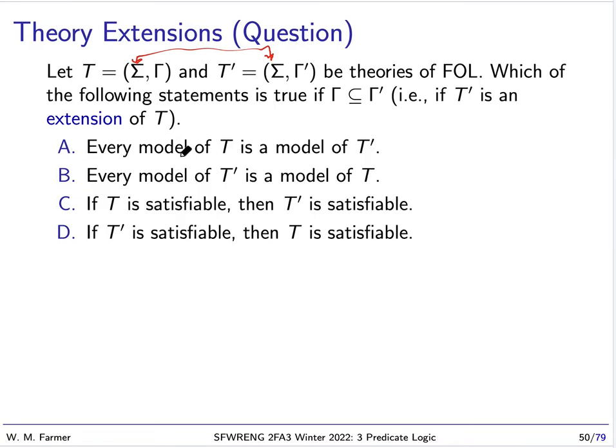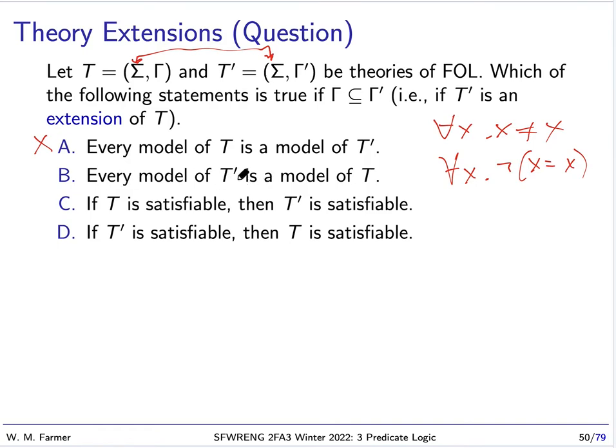Well, no, I said yes, but I should have said no. Because remember T prime, if we add a contradictory axiom like I just mentioned before, one like this, if I add that axiom, by the way, when I write this, this is how it's officially written, then T prime would have no models. And so if I have a model of T, then it can't possibly be a model of T prime because T prime would have no models in that case. So this is not true.